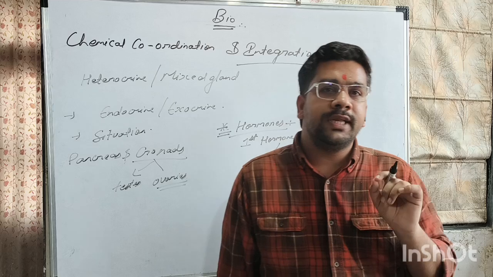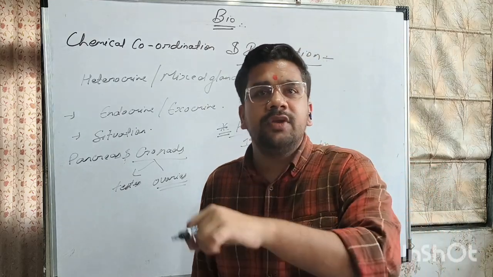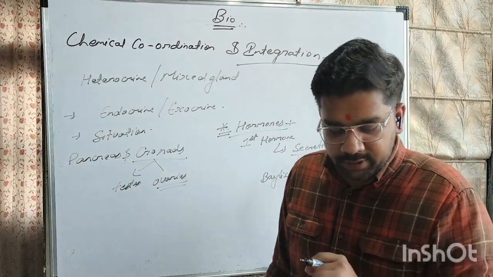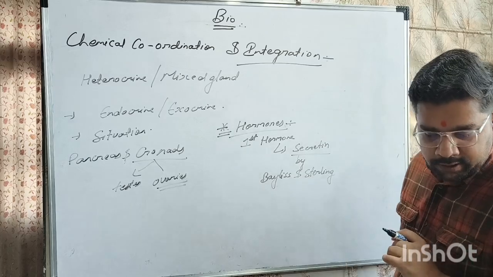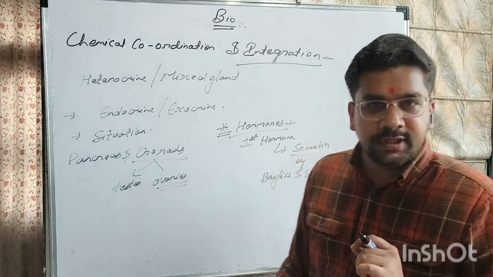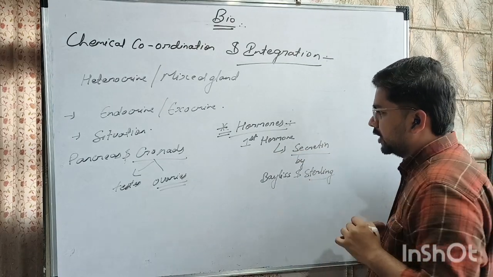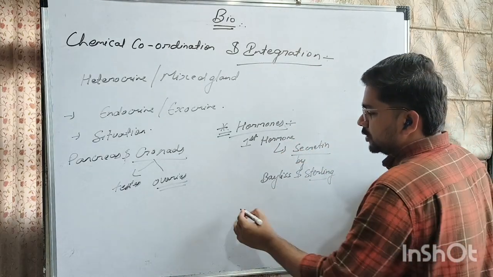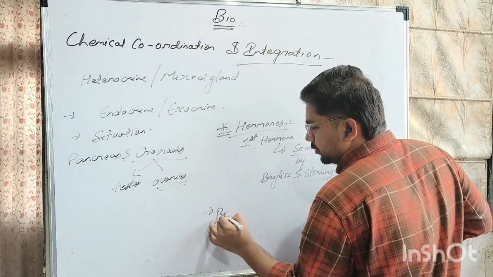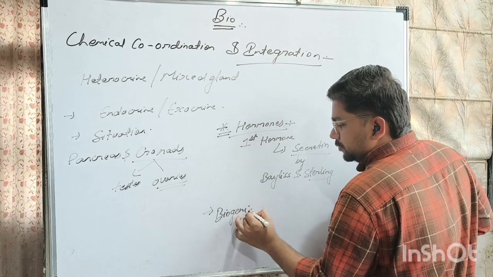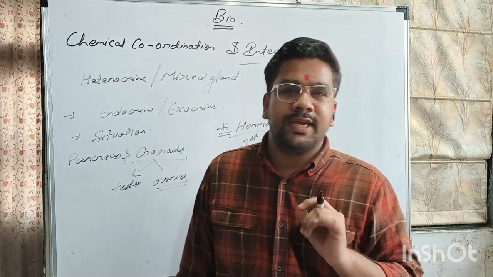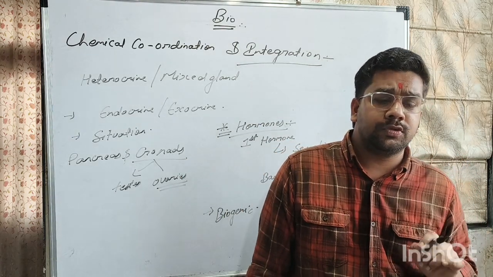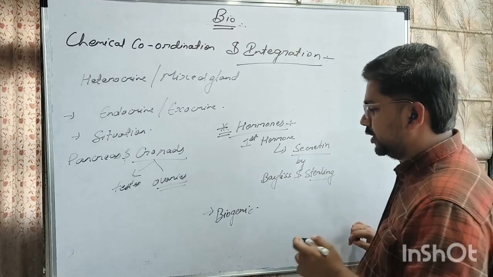Sometimes the question can go deeply. They can also ask about the year in which the first ever hormone was discovered. So the year is 1901. In which year did they discover it? Okay. Now, next, what are these hormones actually? So these hormones are biogenic in nature. If someone asks about the nature of hormones, then the hormones are biogenic in nature.